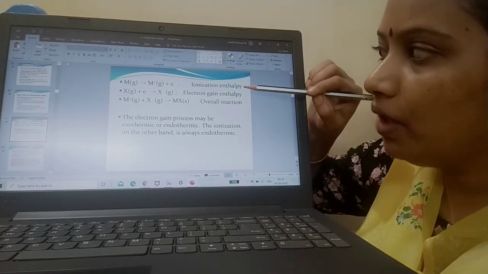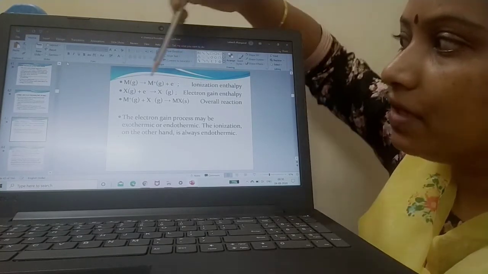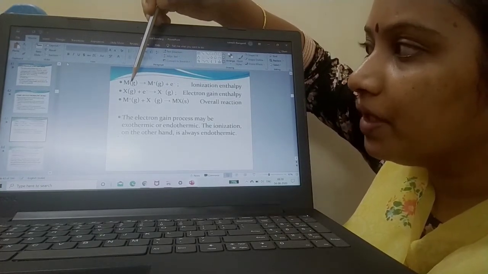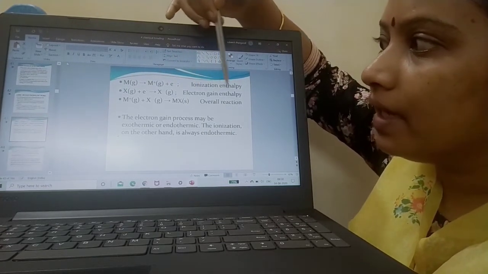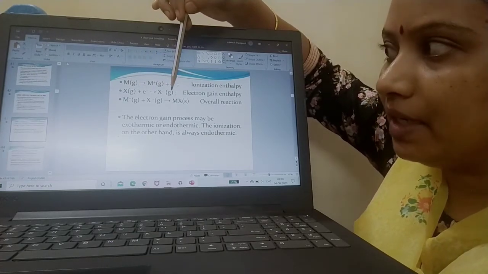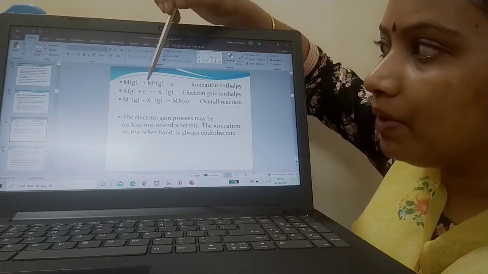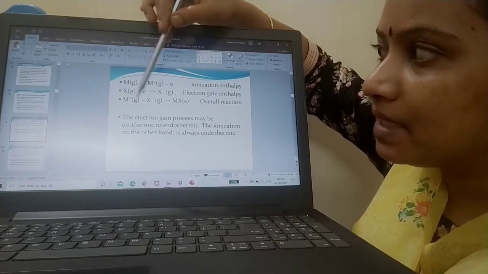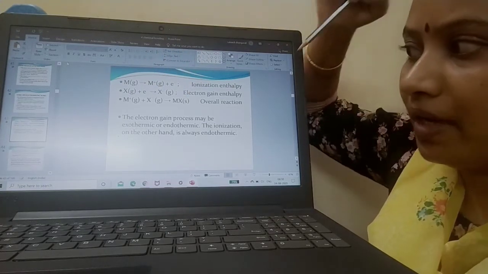I have told you ionization enthalpy and electron gain enthalpy will be a little opposite. Say for example, magnesium: the amount of energy required to remove an electron from magnesium. What is electron gain enthalpy? Atom X has gained an electron, so it becomes X minus. Now when I combine this ionization enthalpy and electron gain enthalpy, I will be writing M plus X minus gives MX. This is the overall reaction.